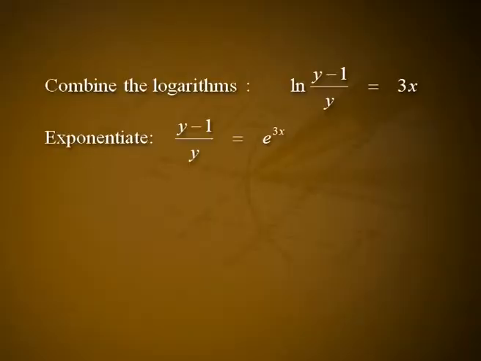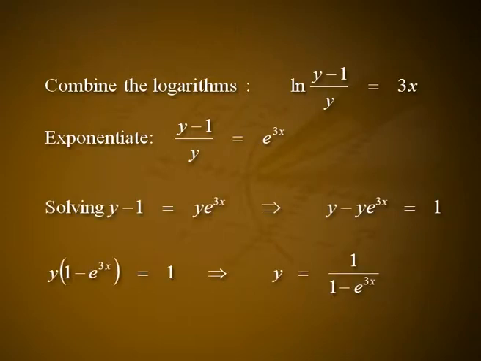C. log of (y minus 1) minus log y is equal to 3x. Combine the logarithms: log of (y minus 1) divided by y is equal to 3x. Exponentiate: (y minus 1) by y is equal to e raised to 3x. Solving: y minus 1 is equal to y into e raised to 3x, which implies y minus y into e raised to 3x is equal to 1. y into (1 minus e raised to 3x) is equal to 1, which implies y is equal to 1 divided by (1 minus e raised to 3x).